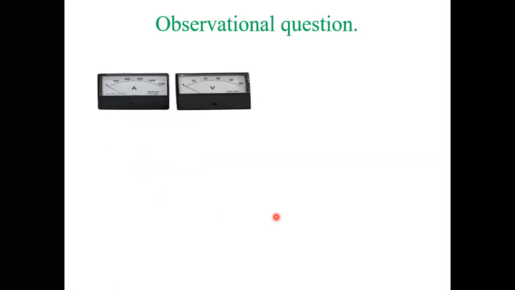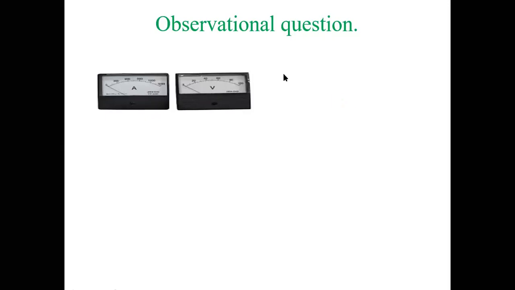This is simply an observation question, especially in the lab itself. When you look at an ammeter and voltmeter, these two are nothing but the representation of the meters, ammeter and this is a voltmeter. So what is the shape of this ammeter and voltmeter? It is nothing but a rectangular shape.